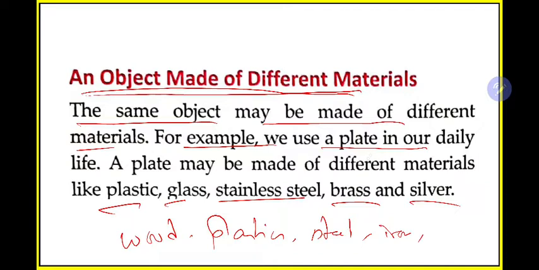Similarly, if you want to make a plate which you use daily in our life, a plate can be made of plastic. You know, all of you have used plastic plates at home. A plate can be made of glass, it can be made of steel, steel plates are very common. Then it can be made of brass or silver. So one object can be made up of different materials.